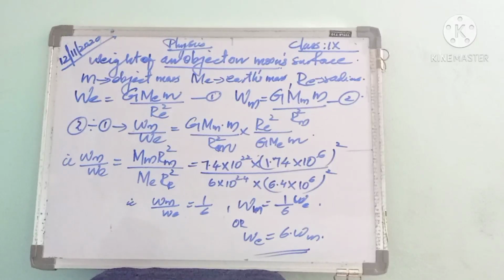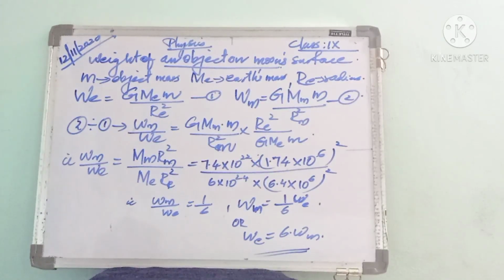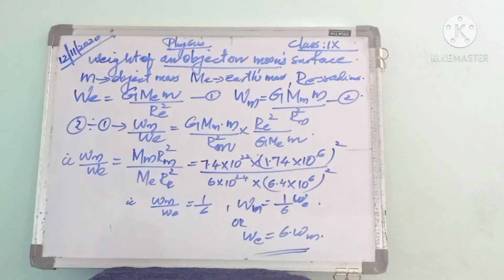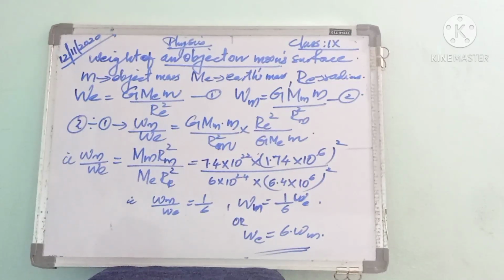In the same way, what is the weight of an object on the moon? It is the force with which the moon attracts the object. Listen, weight of an object on earth means the force with which the earth attracts the object. Similarly, the weight of an object on the moon is the force with which the moon attracts the object.